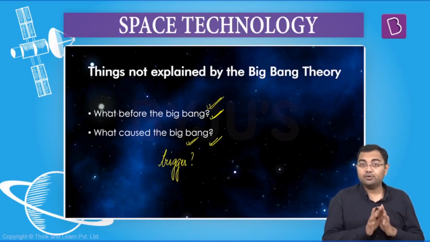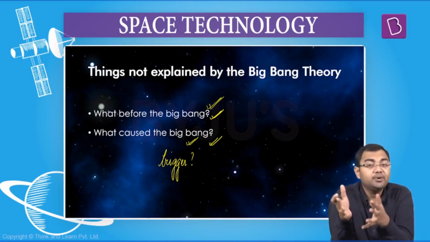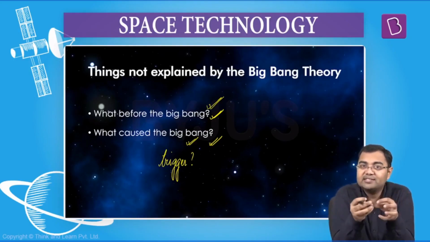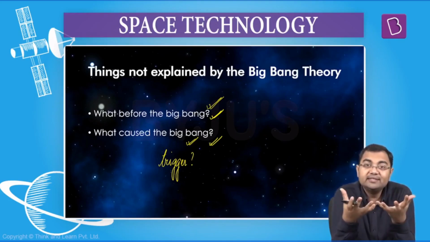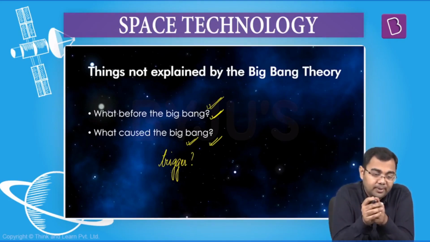So there are two important questions that are put forward to the Big Bang Theory, which the Big Bang Theory does not have an answer to. One is what before the Big Bang, and the second is what caused the Big Bang. These are two things that we still don't know, and that have not been explained by the Big Bang Theory.